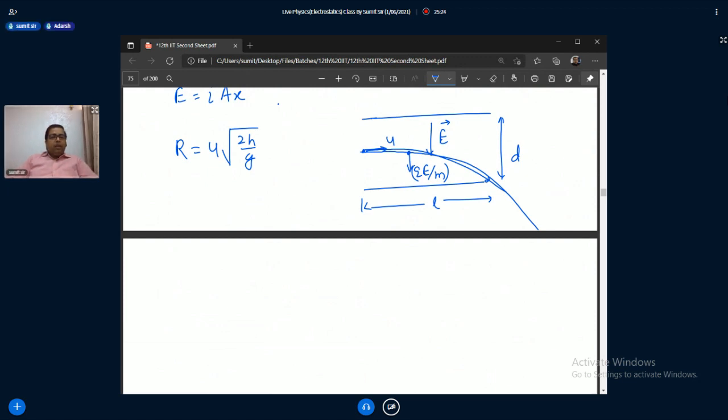You need to find the maximum u. Range you have this L. This is u. You need to find what is h. h is d by 2. And in place of g, put that one. This is the answer. So this is even simpler.